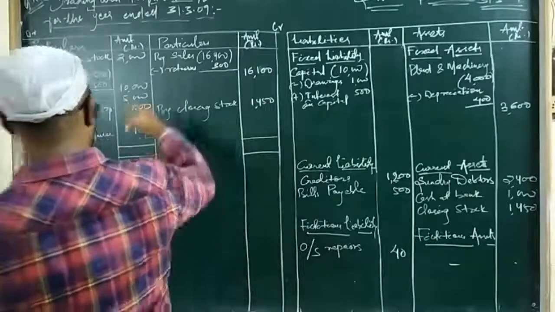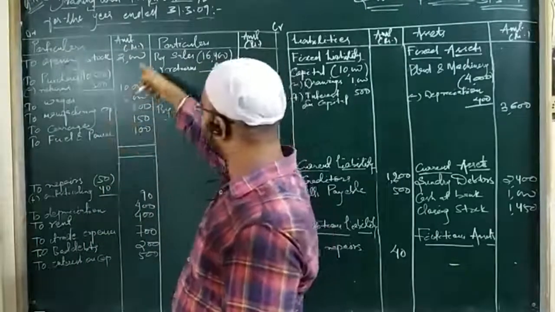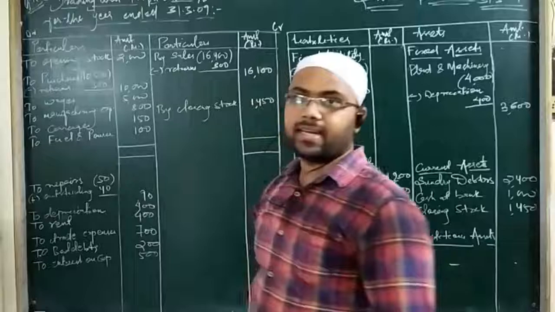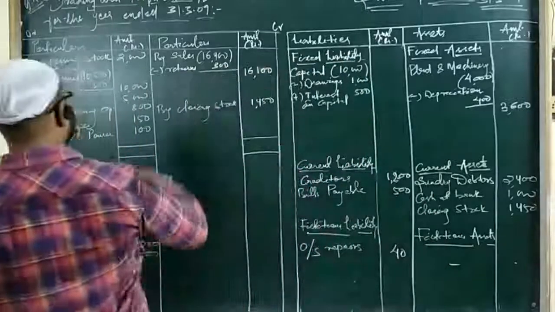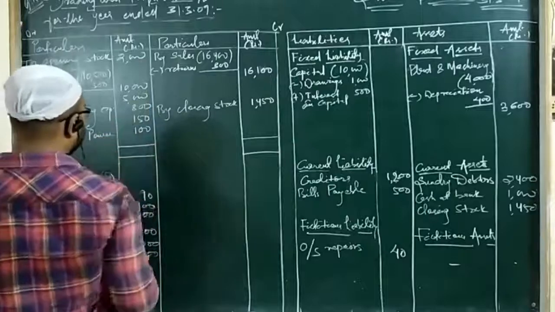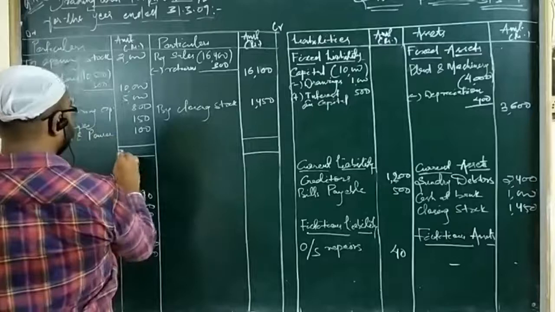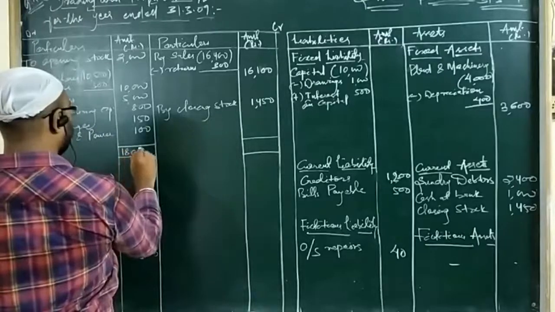So total is here 12,000, 17,000. So definitely we are getting loss here because these three items' total is more than the credit side. So the debit side total is 12,000, 5,000, 17,000, 17,800, 18,000, 18,050.